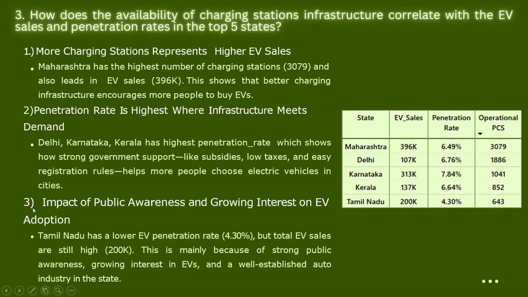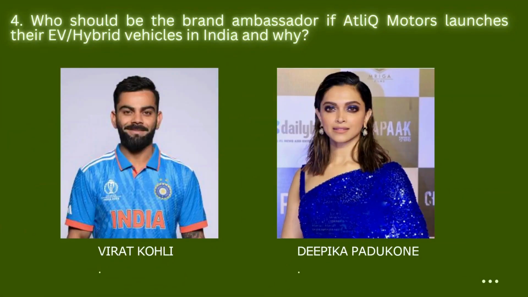The third factor is impact of public awareness and growing interest on EV adoption. Here, Tamil Nadu has the lowest penetration rate of 4.30%, but the total EV sales are still high, that is 200K. This is mainly because of strong public awareness, growing interest in EVs, and a well established auto industry in the state. Now, let's look into the next question.